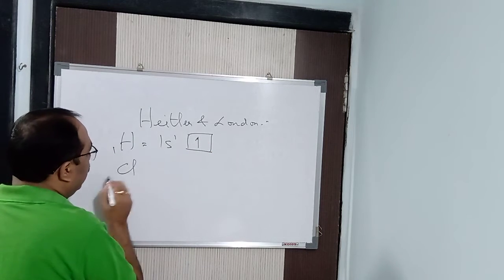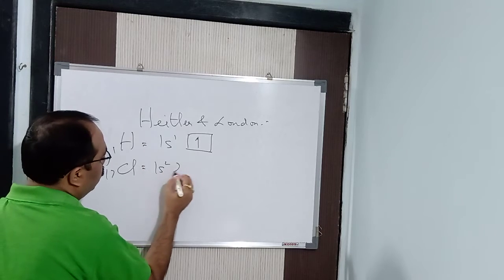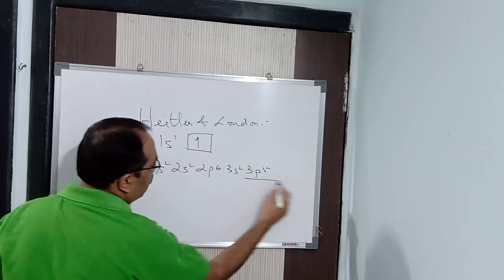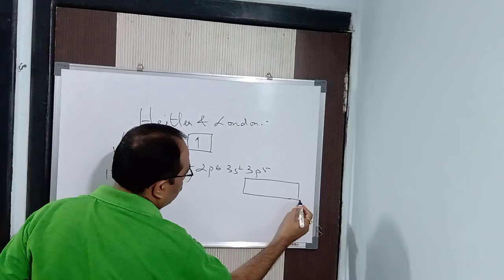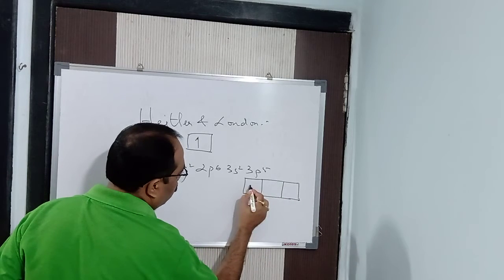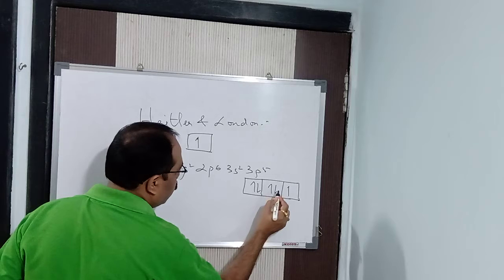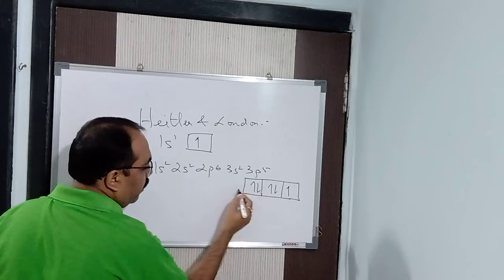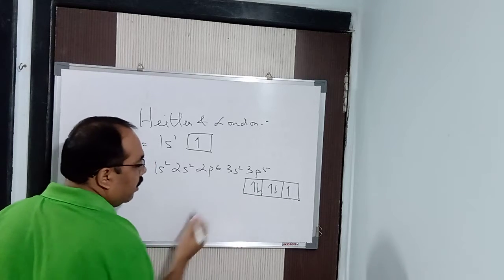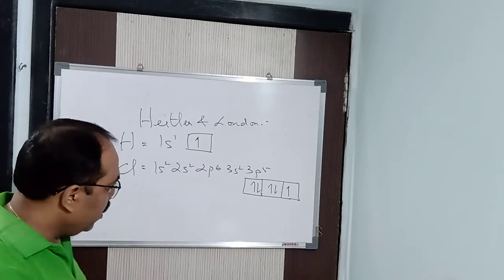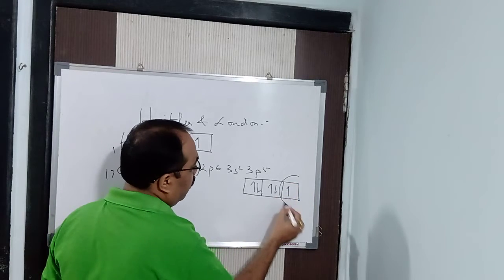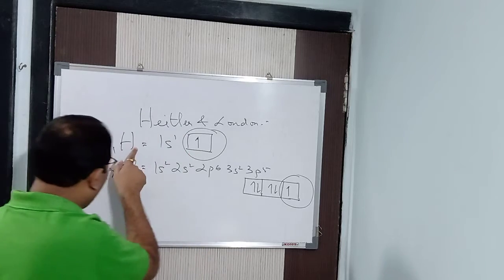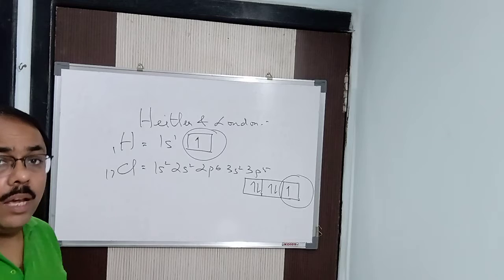Now take chlorine, atomic number 17: 1s2, 2s2, 2p6, 3s2, 3p5. We are always interested in the outermost subshell, because the inner subshells are fully filled. For 3p5, fill it in this manner always: first fill the electrons unpaired, then pairing takes place if any electron is left. So one unpaired electron is there in chlorine, and one in hydrogen. This is the cause of chemical bonding between hydrogen and chlorine, as said by Heitler and London.